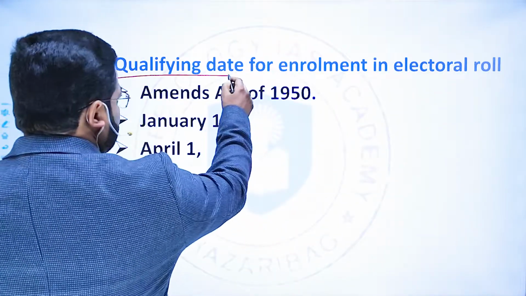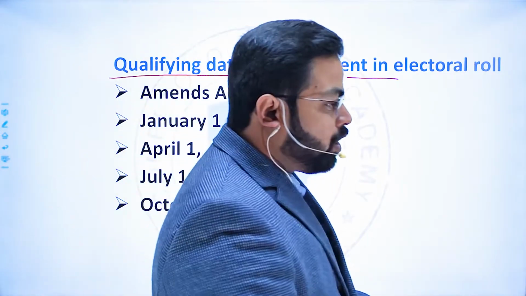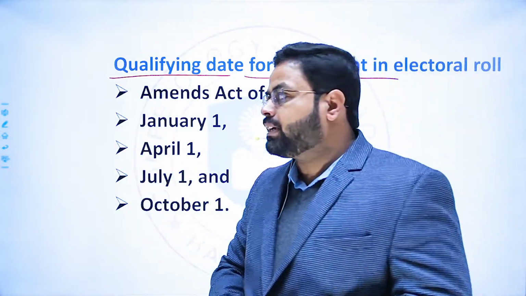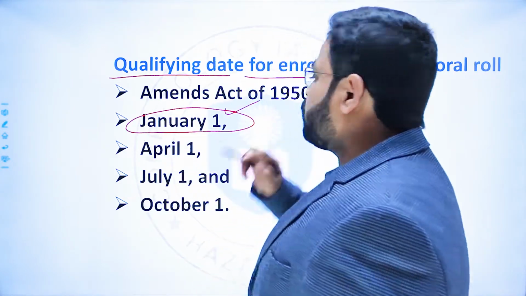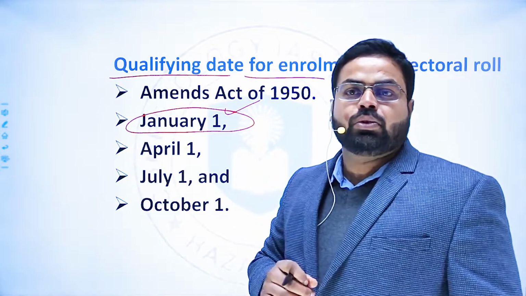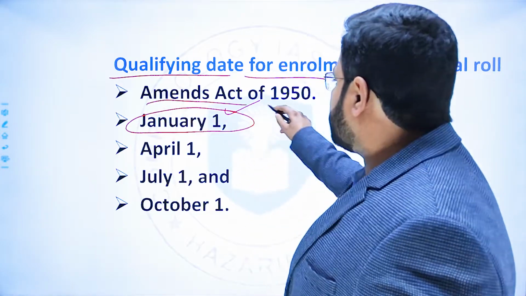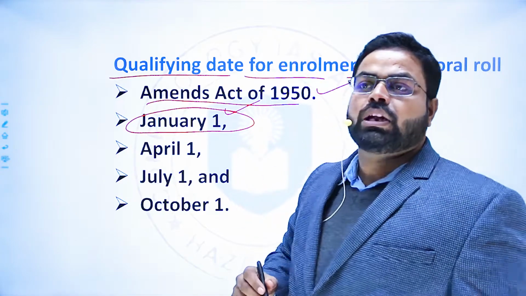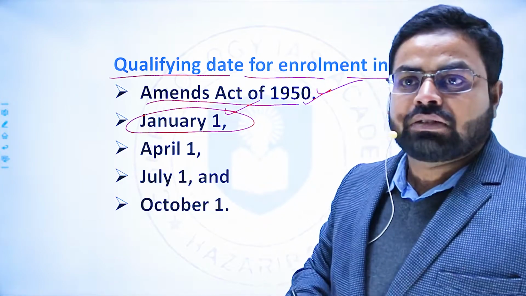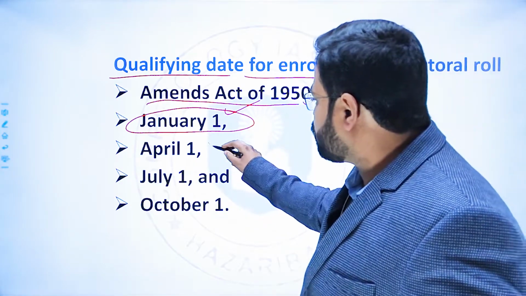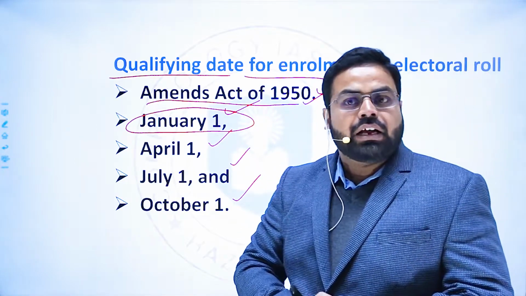Thereafter, qualifying dates for enrollment in the electoral roll. Earlier, what was the qualifying date? 1st of January of any year was the qualifying date for getting included in the electoral roll, and this is also related to the preparation of the electoral roll in the Act of 1950. Now the government has provided a quarterly breakup for getting included in the electoral roll.